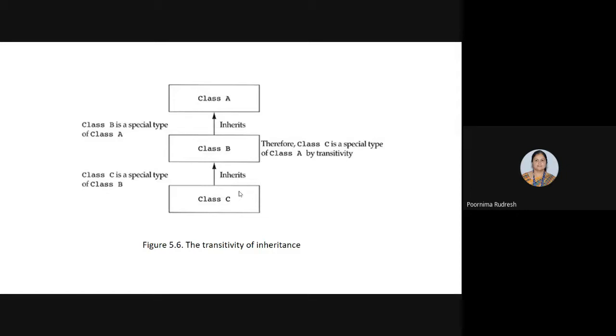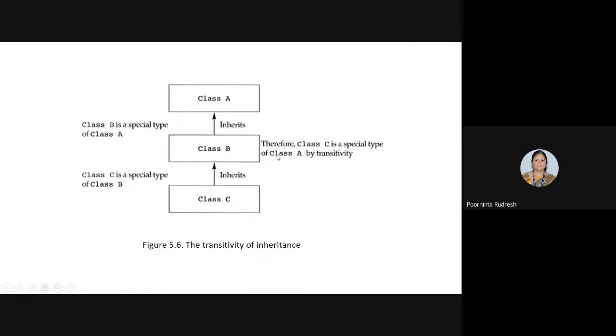What is transitivity of inheritance? Now see here, class A is the superclass, and class B is the subclass of class A. Why? Because class B is inheriting the properties and data from class A. Similarly, class C is inheriting the properties from class B. So when class C is inheriting from class B, in turn class C is inheriting the data and the behavior from class A. This is called the transitivity of inheritance.